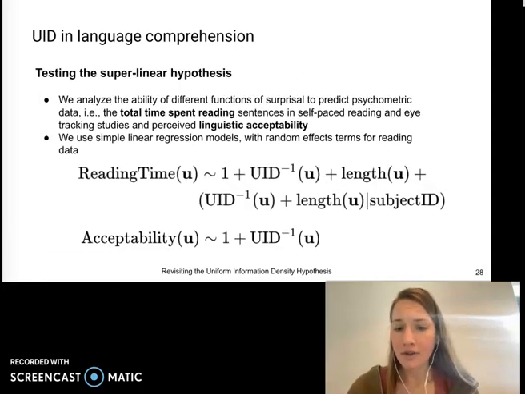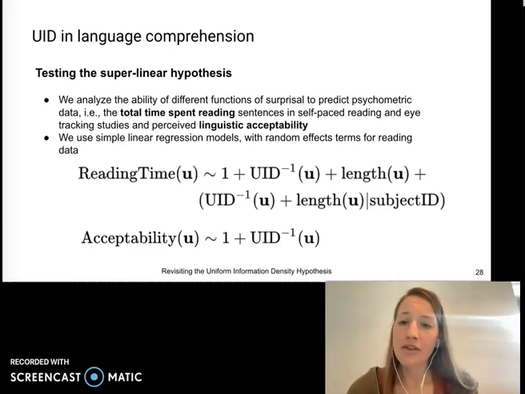To formally test these hypotheses, we look at reading time data in the form of both self-paced and eye-tracking data, as well as human judgments of linguistic acceptability. We fit simple linear regression models to the equations given earlier, including random effects terms for subject IDs when applicable, to control for correlation between data points.